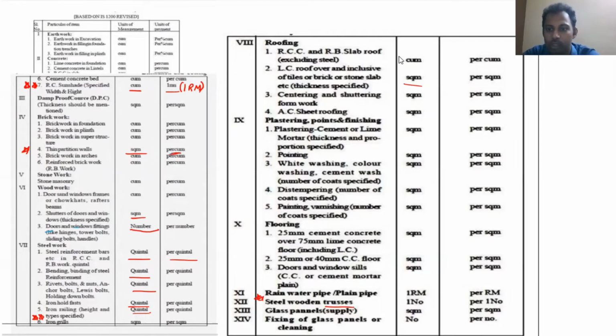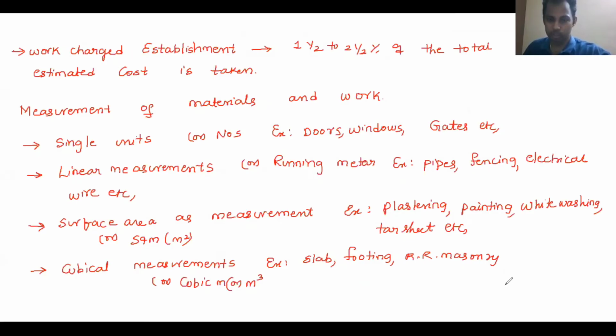Okay, so let us move ahead. So these are the different units of measurements and units of payment which we use as per the code. What is the code name? IS 1200. Okay. So the unit of measurement and unit of payment is over. Now what are the rules? There are certain rules for doing measurement. Very, very important for obtaining objective questions from these rules. Let us listen.